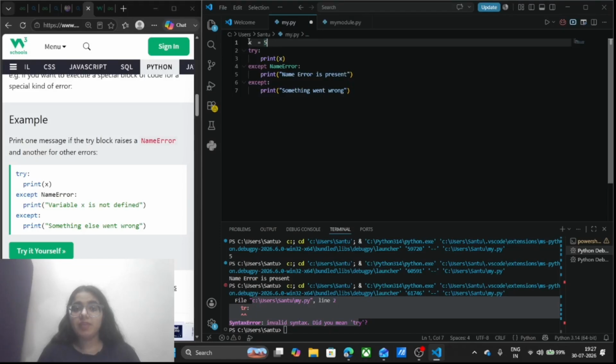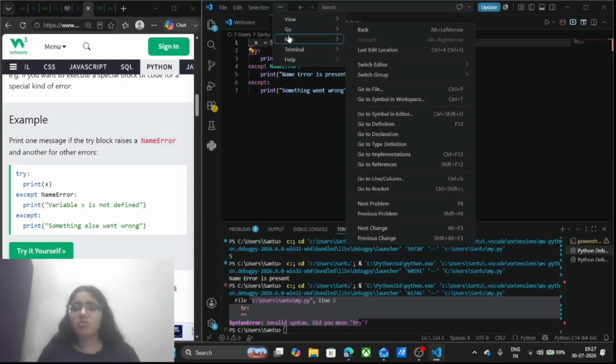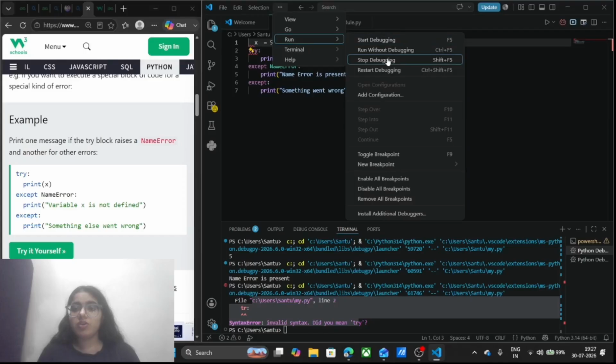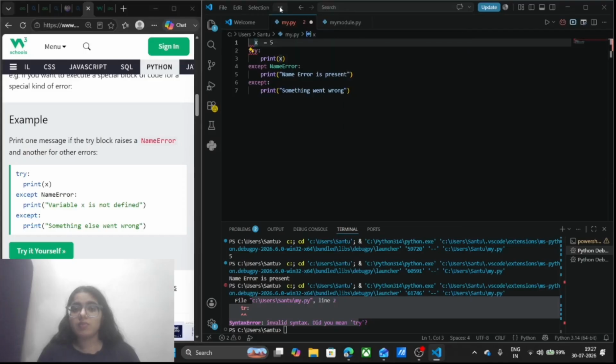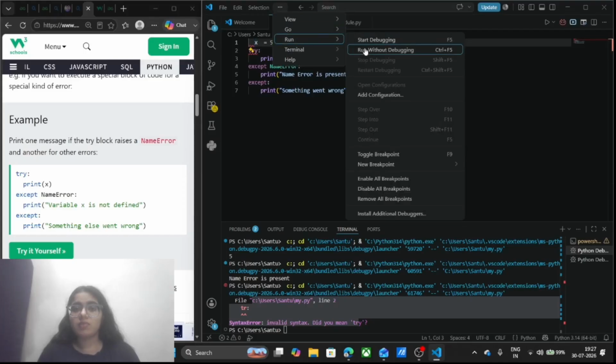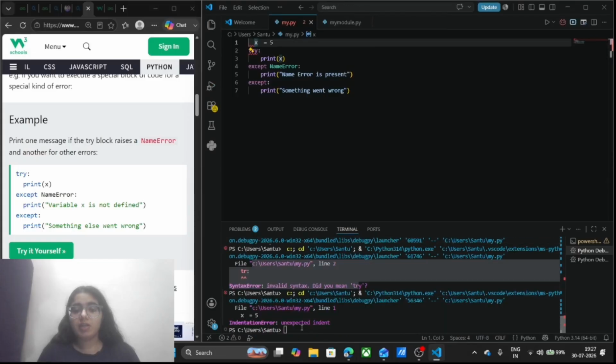Let's say I am giving here a space and it is showing me this red line also. This is the good thing of the compiler of Visual Studio Code. But let it be. I want to see the error it is going to return me. See here, I am getting something went wrong, indentation expected. I want to stop debugging it as it is giving me an error.